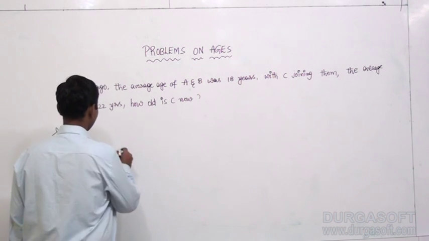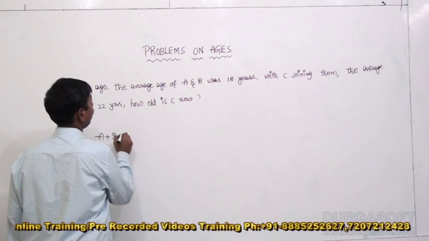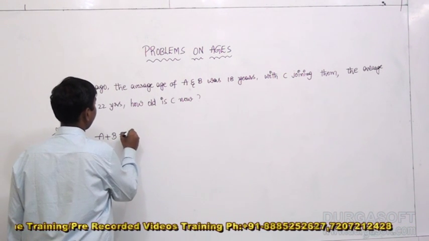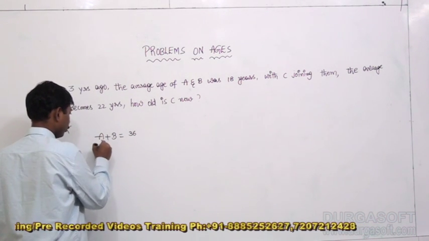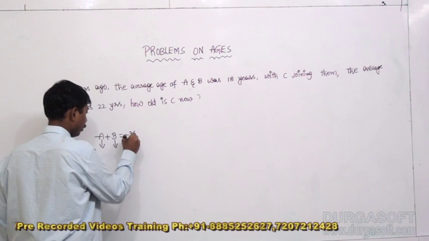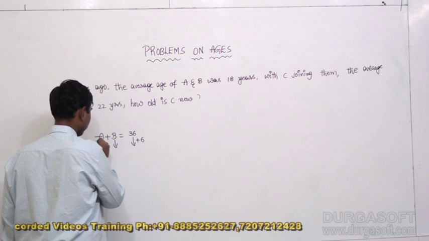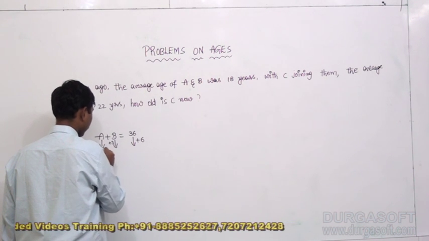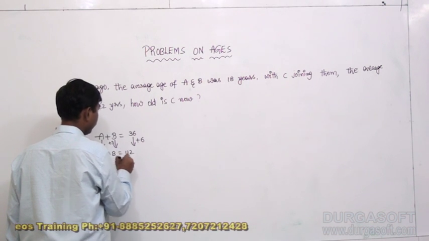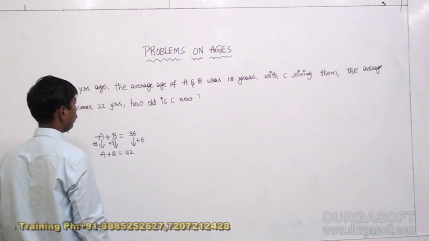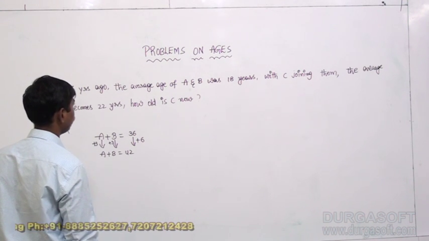3 years ago, average age of A and B was 18 years. That means 3 years ago, summation of A and B, 2 into 18, 36 years. In 3 years, A has to increase 3, B also has to increase 3. Total summation should be affected 6 because of these two people. At present, the summation of A and B is how many years? 42 years.